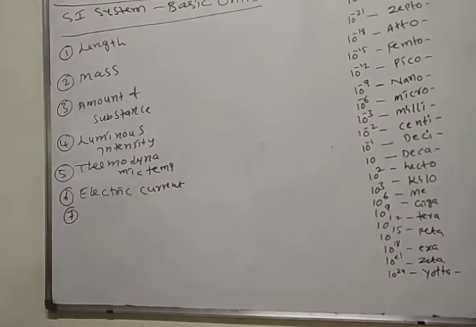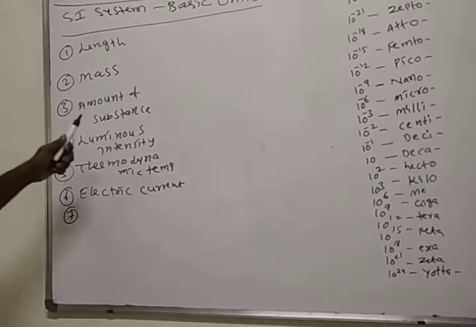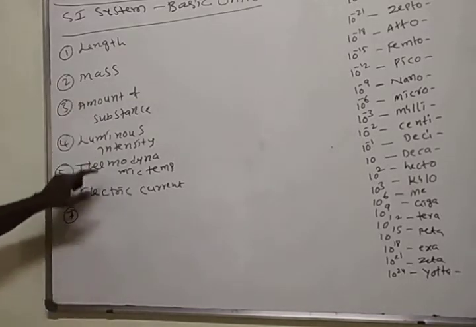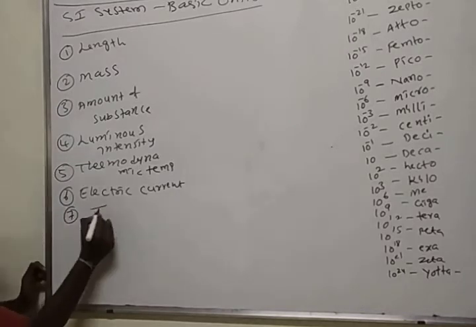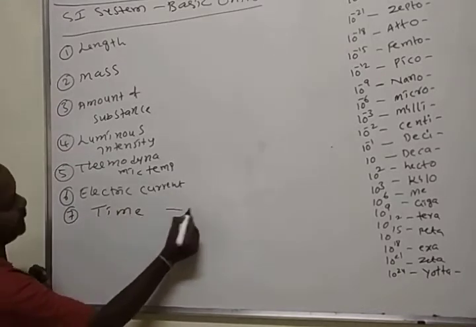How many are there? Total 7. What are those? Length, mass, amount of substance, luminous intensity, thermodynamic temperature, electric current, and finally time.